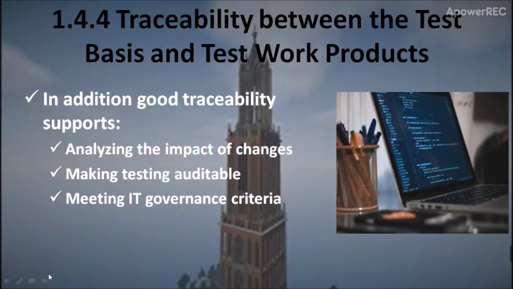How do we achieve good traceability? Good traceability supports these things. It should analyze the impact of change: if something changes, we can know its impact on other things. It should make testing auditable. It should meet IT governance criteria.